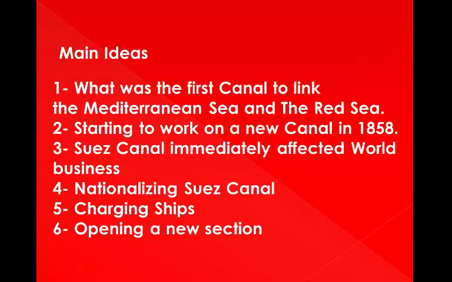Main ideas of the reading text: Suez Canal. Main idea number 1. What was the first canal to link the Mediterranean Sea and the Red Sea? Number 2, starting to work on a new canal in 1858. Number 3, Suez Canal immediately affected world business. Number 4, nationalizing Suez Canal. Number 5, charging ships. Number 6, opening a new section.